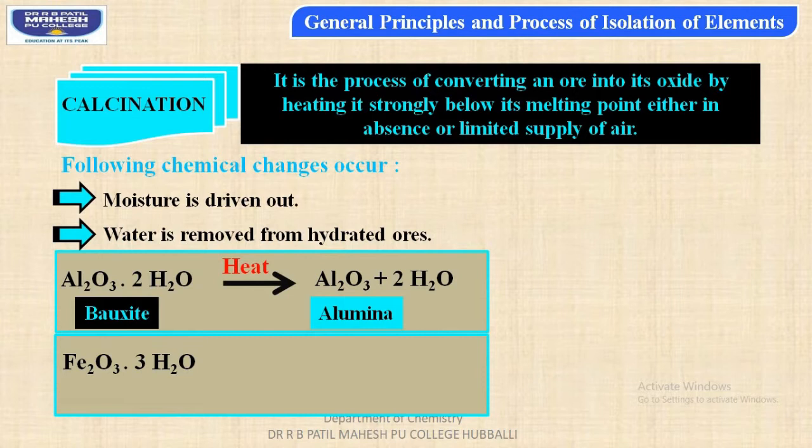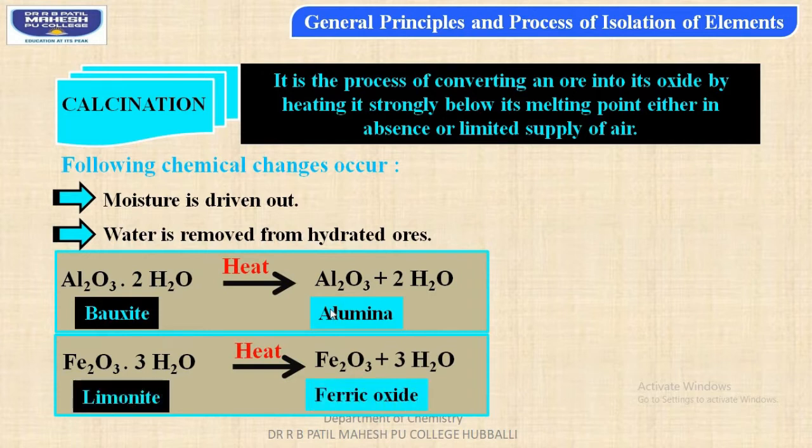Let us consider one more example: ferric oxide trihydrate. The name of the compound is limonite. On heating, ferric oxide and water molecules are formed. Thus, in this reaction also, the hydrated ferric oxide, students, is getting converted into ferric oxide. So water is removed from the hydrated ores by using the process called calcination.